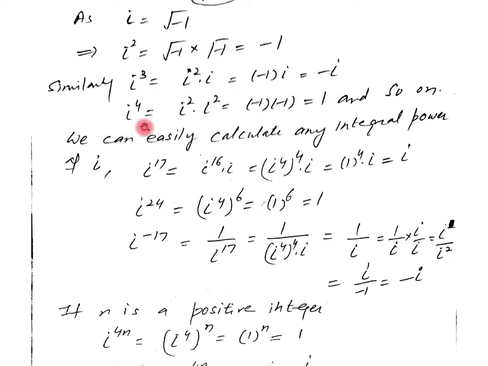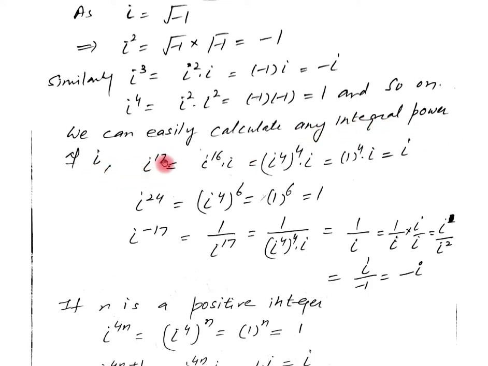Similarly, iota to the power 4 can be written as iota square into iota square, and we know the value of iota square is minus 1. Putting this value here, minus 1 into minus 1 equals 1. Therefore, the value of iota to the power 4 equals 1, and so on. We can easily calculate any integral power of iota. Suppose it is given iota raised to power 17.